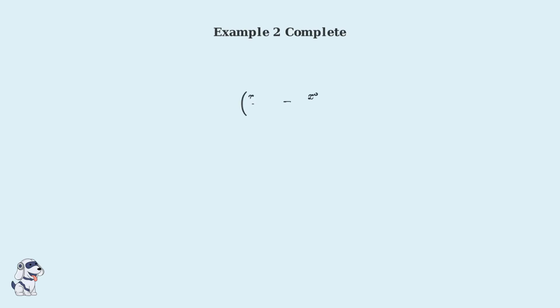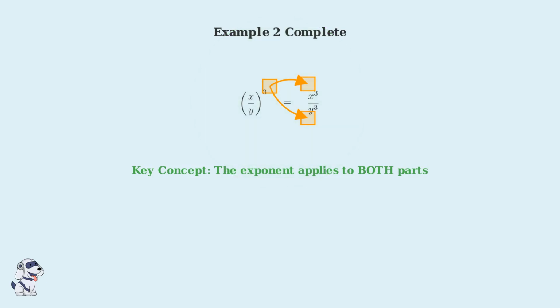Now that we've solved this example, let's reinforce the key concept we just applied. Notice how we took the fraction x over y raised to the third power and transformed it into x cubed over y cubed. The critical insight here is that we need to apply the exponent to both the numerator and the denominator. Watch as I highlight exactly where the exponent of 3 was distributed. This is the fundamental principle of the power of a quotient rule. We must apply the exponent to both the numerator and denominator to simplify the expression correctly.